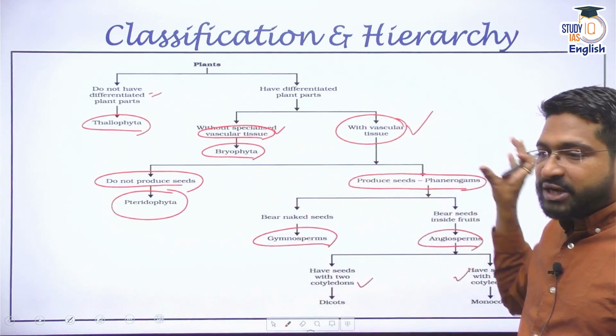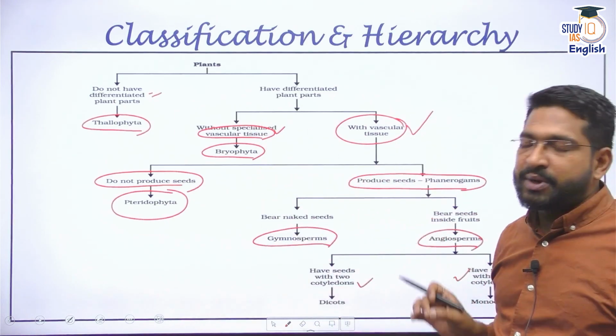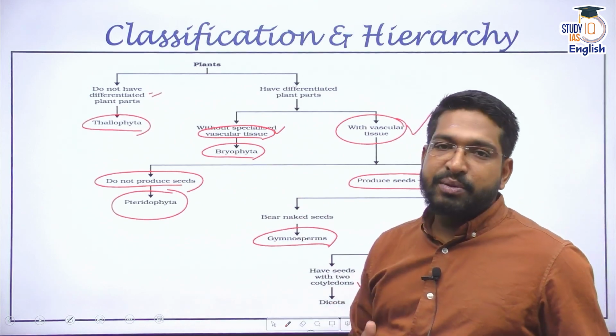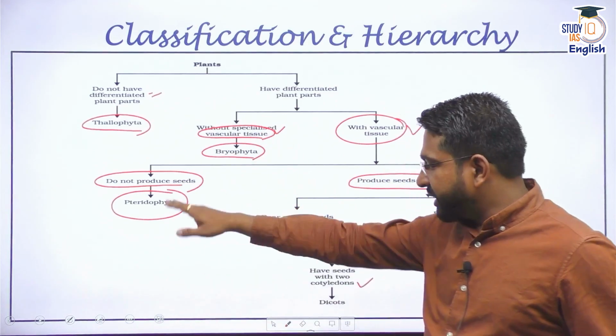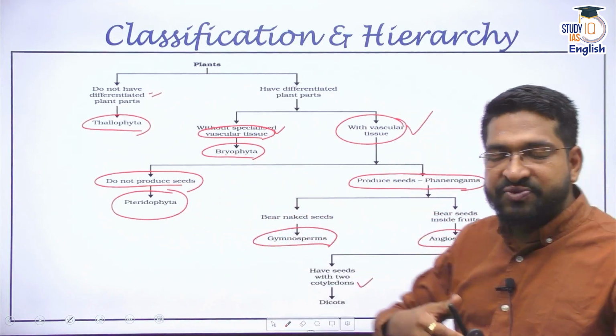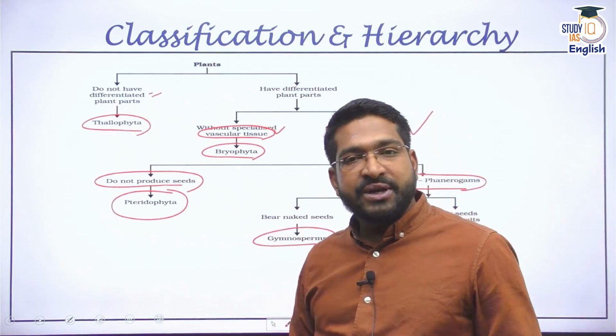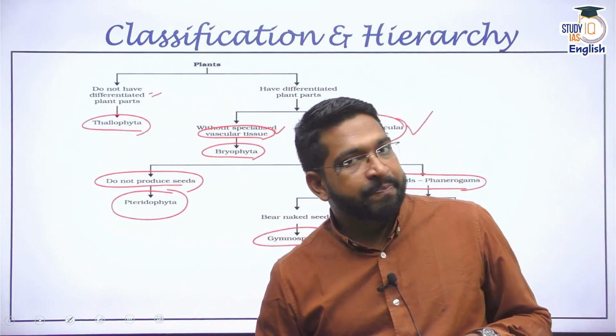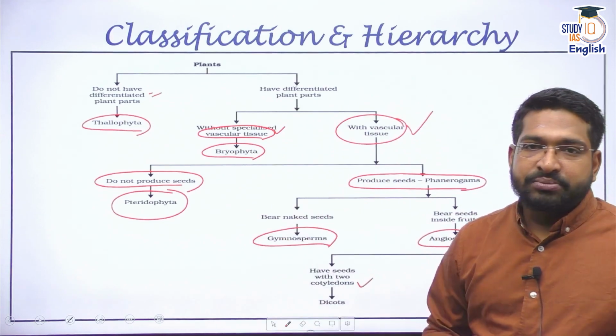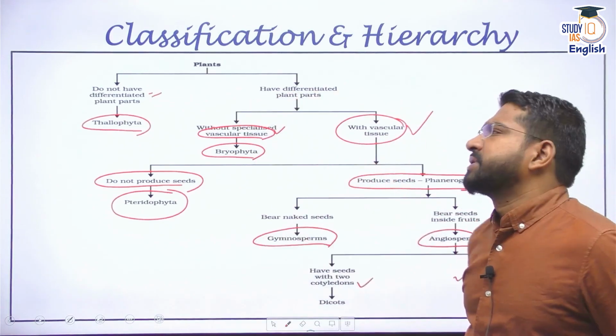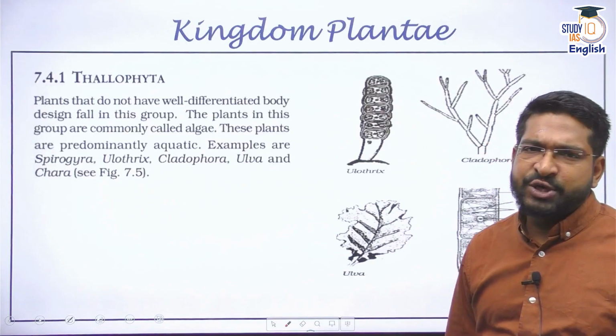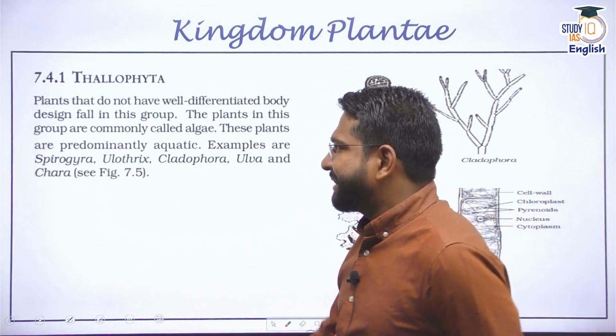We'll talk about them one by one. This is the basic categorization. I hope that you do remember. Please revise this and remember this, especially Bryophyta, Pteridophyta, Gymnosperms, Angiosperms. We will be talking about them in our subsequent discussions as well. That's the basic categorization. Let's jump into the first subclassification under the kingdom Plantae, that is Thallophyta.